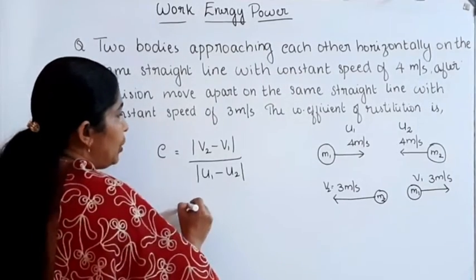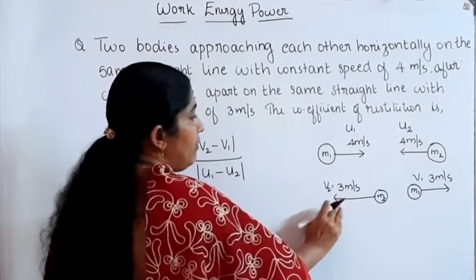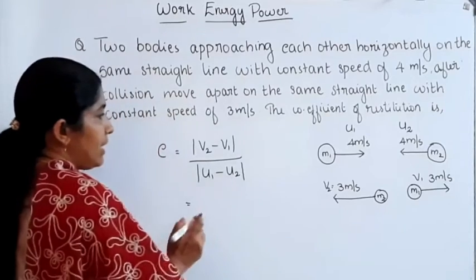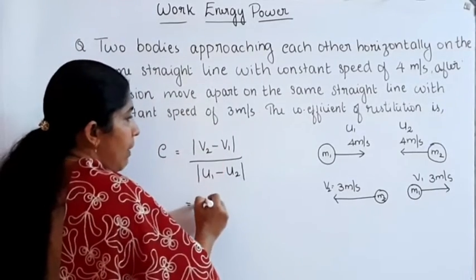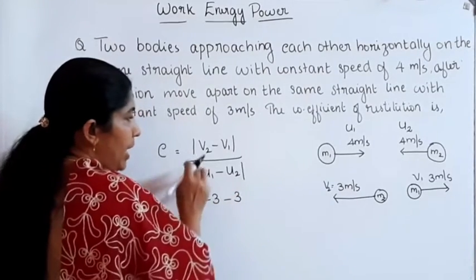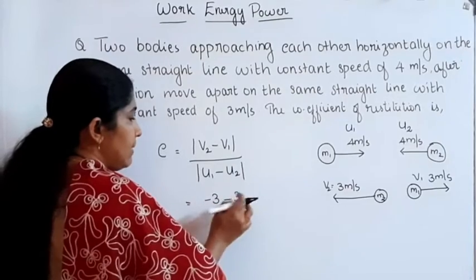What about V2 minus V1? V2 is in the negative direction and V1 is in the positive direction. So we can write minus 3 minus 3.